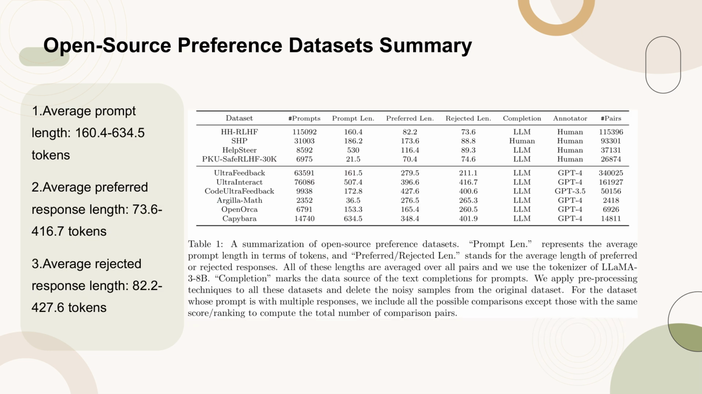Table 1 provides a comprehensive summary of various open-source preference datasets used in the study. It highlights the average lengths of prompts and responses, distinguishing between preferred and rejected lengths. The table also notes the source of the text completions and the pre-processing techniques applied to ensure data quality. This summary is crucial for understanding the characteristics of the datasets used in preference modeling and reward learning tasks.